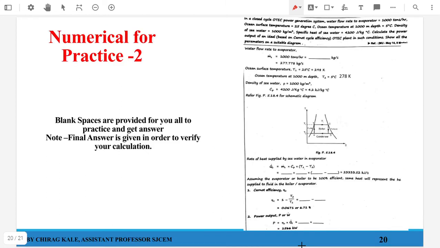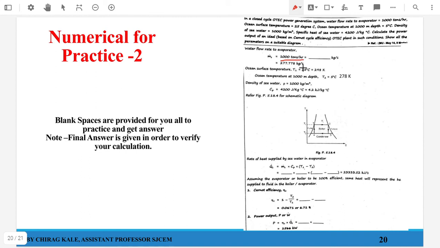The last part, that is a type 2 numerical. Just go through the question once. In a closed cycle OTEC plant, water flows at 1000 tons per hour. Okay, 1000 tons per hour, that is, if I convert it into say kg per second, it will be 277.788 kg per second. Correct? Okay.